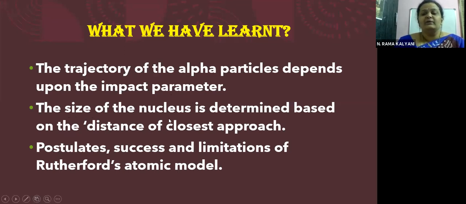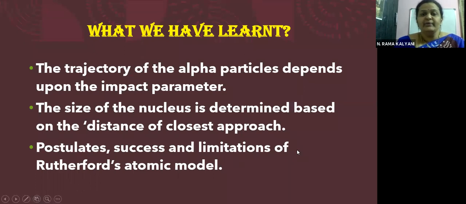The size of the nucleus is determined by the distance of closest approach. How close the alpha particle could go during the head-on collision gave rise to the estimation of the size of the nucleus. And then we have seen briefly the postulates, the successes and the limitations of Rutherford's atomic model.